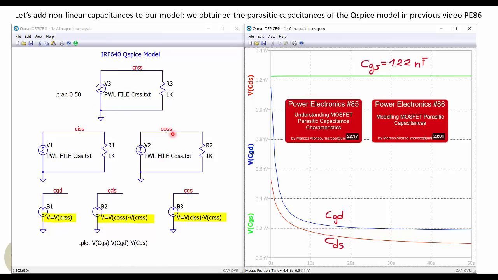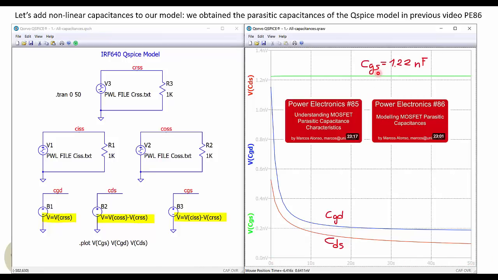So today we are interested in getting the parasitic capacitances between the gate and the drain, and the gate and the source. And we obtain them by doing these operations, as we have just seen in the previous slide. So with these voltage sources, we can plot the three capacitances as a function of time, but now time represents voltage, so from 0 to 50 volts.